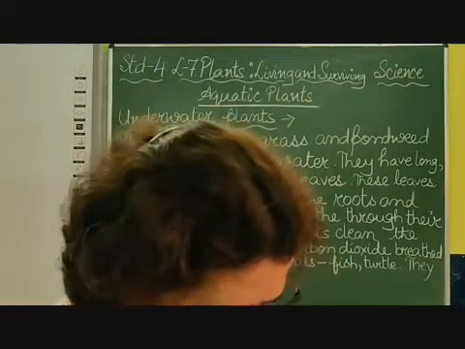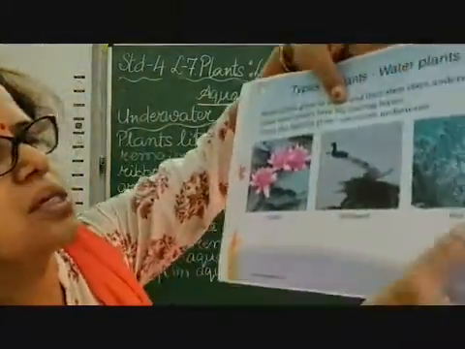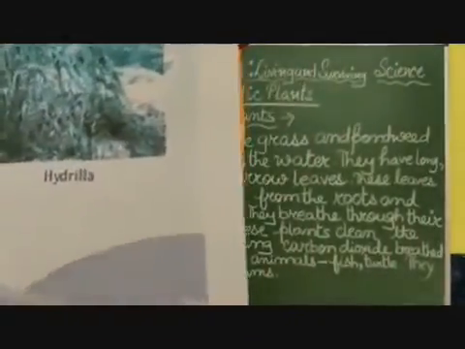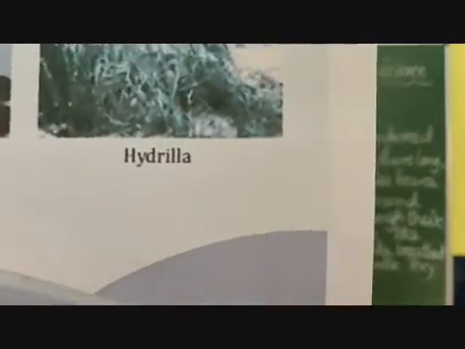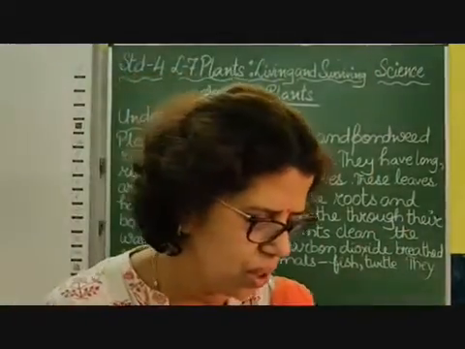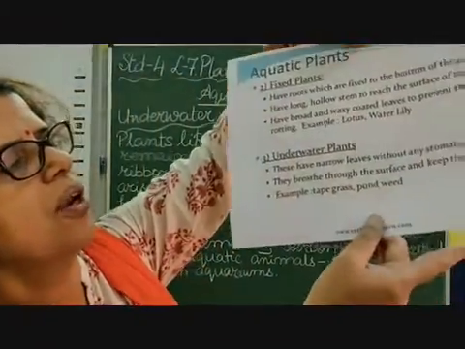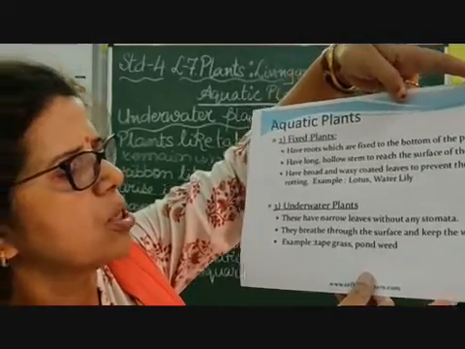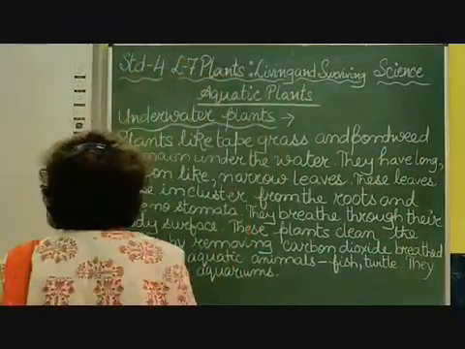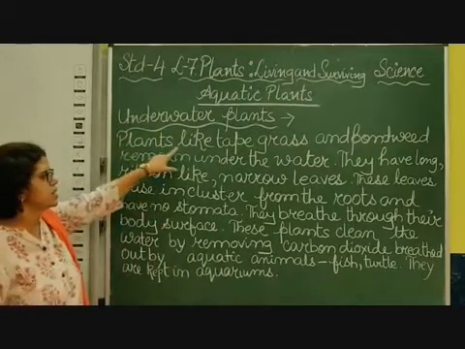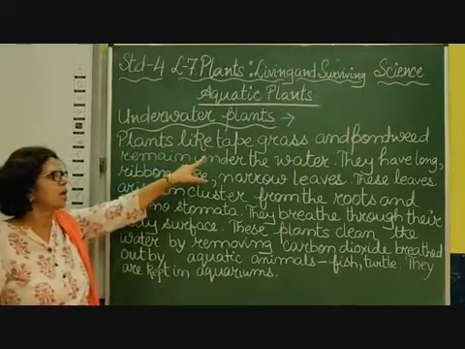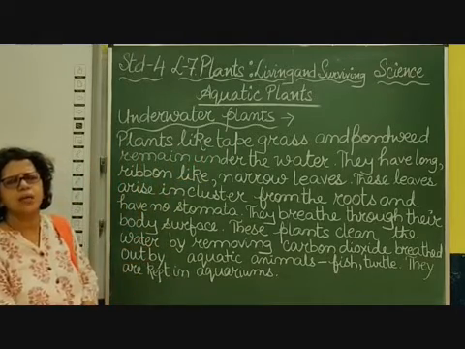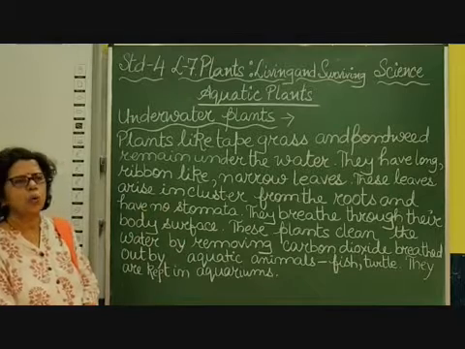And we discussed that hydrilla is completely under the water. So you can see underwater plants have very narrow leaves without any stomata. They breathe through the surface and keep the water clean. Now how they clean the water, I'll just come to it. Plants like tape grass and pondweed, by the name you can understand that they have very thin leaves. Their leaves are not so broad as we had discussed about the lily or lotus.